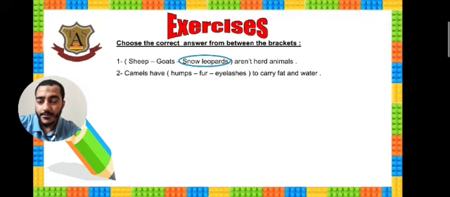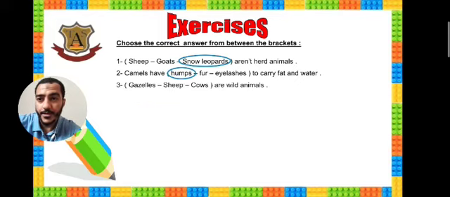Camels have humps, fur, eyelashes to carry fat and water. So camels keep fat and water in their eyelashes or humps? Yes, of course. The answer is humps.